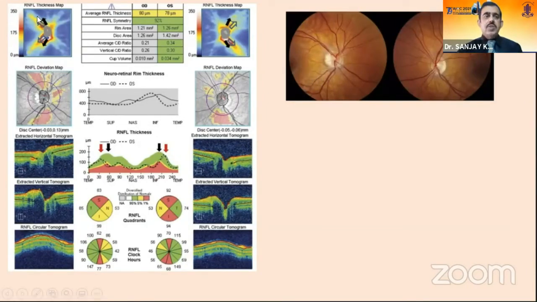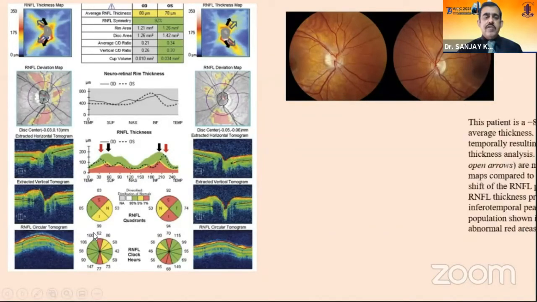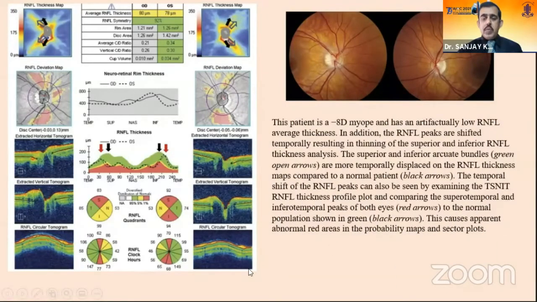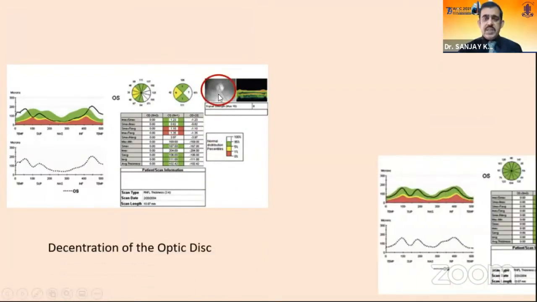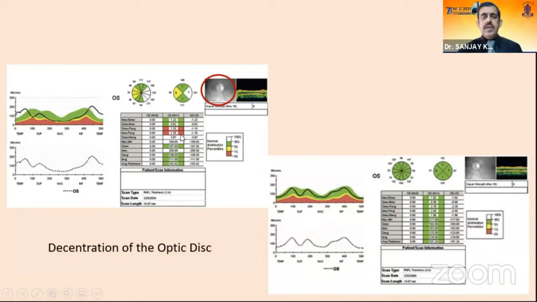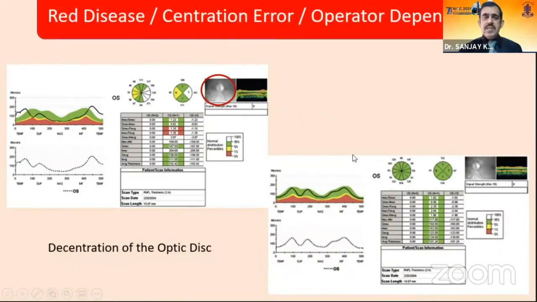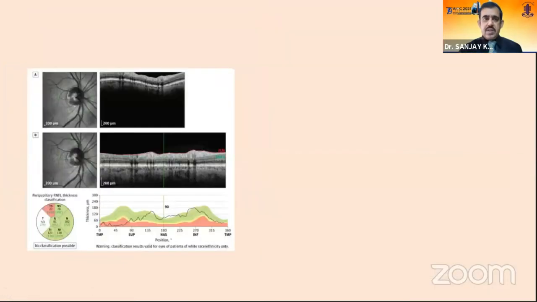In myopia, the superotemporal and the inferotemporal arcuate bundles converge temporally. So though the height of the hump is normal, because it is displaced laterally, we see a lot of red areas. So this is myopia and not glaucoma. Here's another example. If we see carefully, the disc has not been placed centrally. And when we place the disc centrally, all the red areas disappear. So this is a centration error by the operator.